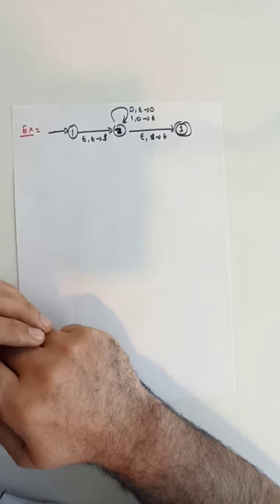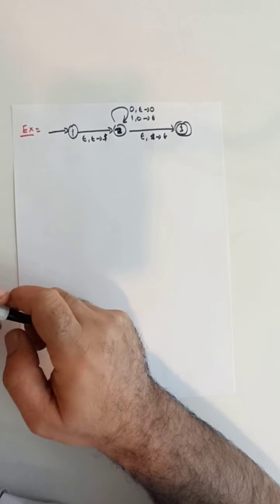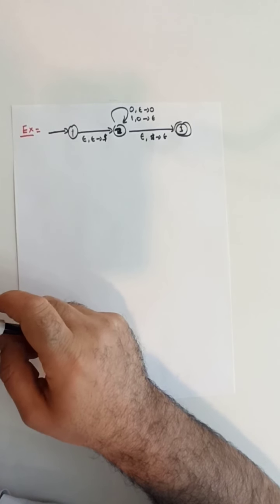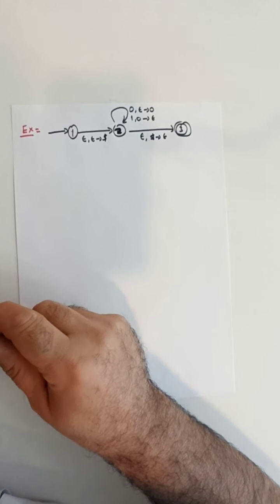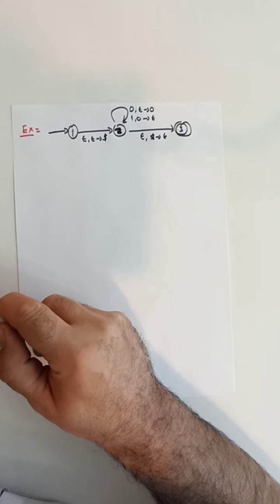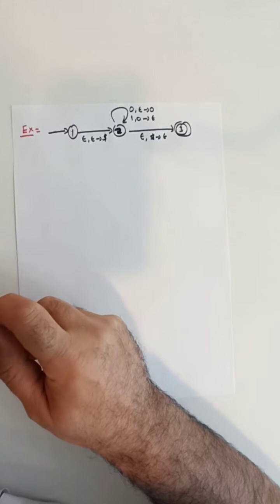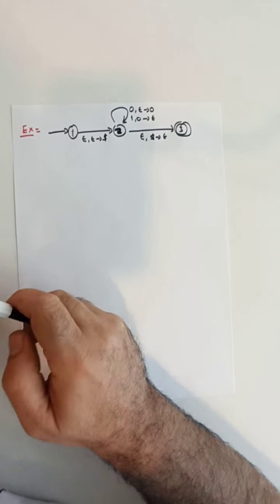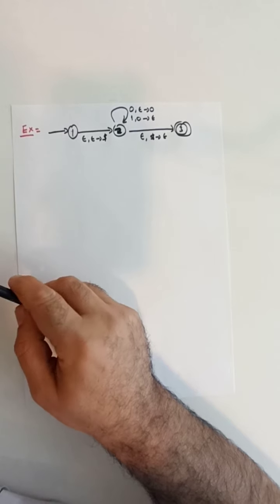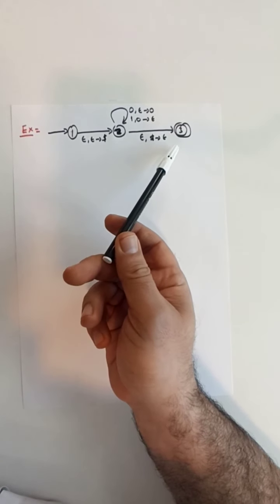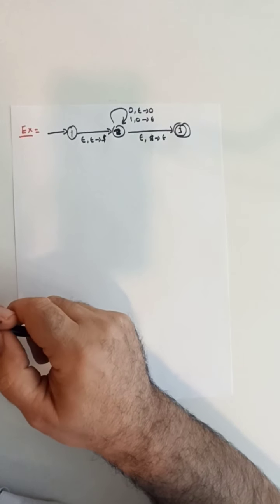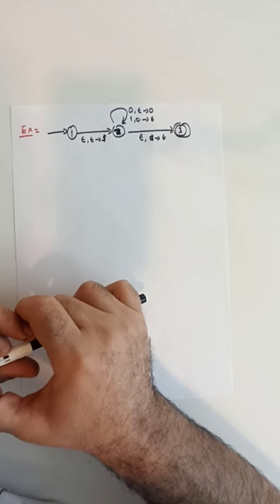If any of them doesn't hold, then we can apply the operations that we described to modify the PDA such that we get an equivalent PDA that satisfies the given constraints. One of the constraints was that we have to have a single accepting state. For this PDA, we don't need to do any modifications because it already contains a single accepting state.